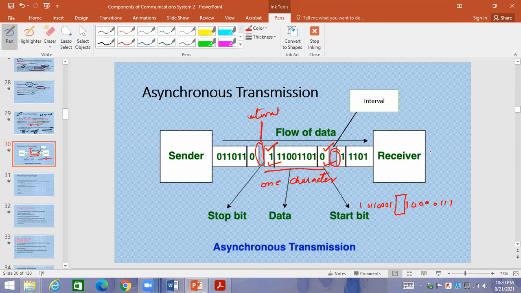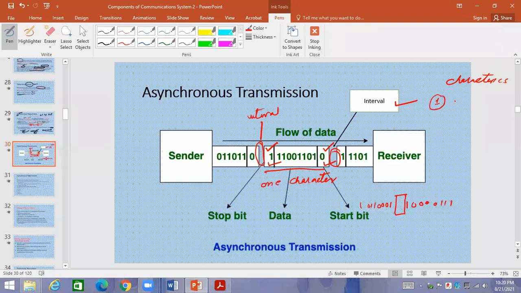Okay, so start bit is going, then bits are going, and then stop bit is going. So this is basically asynchronous transmission. There is interval between the characters, as mentioned over here. So if a question comes for 3 marks, what are you going to say? What are the characteristics of asynchronous? Can anyone tell me about it? What are the characteristics? Number one point.